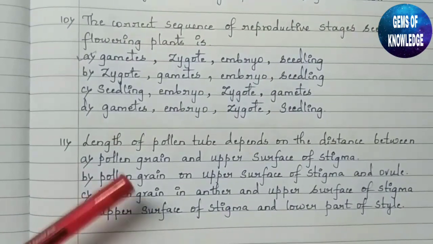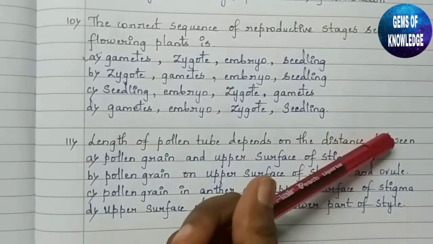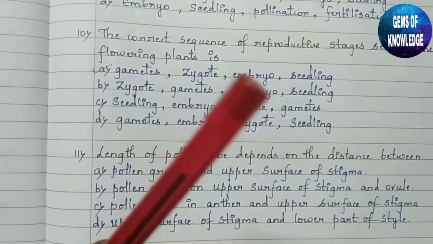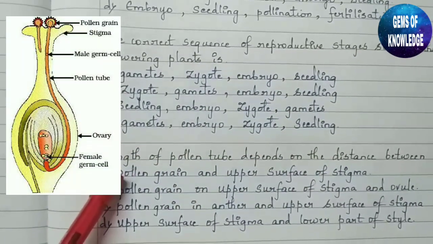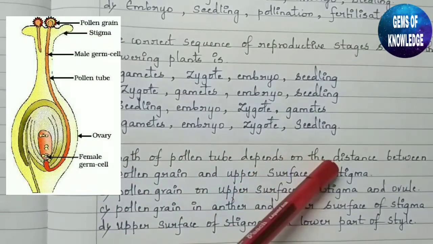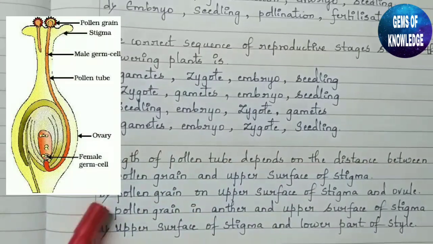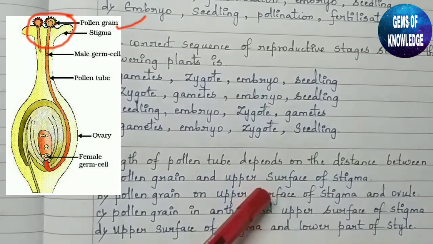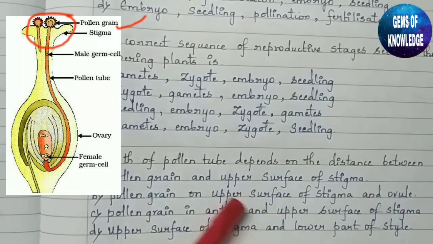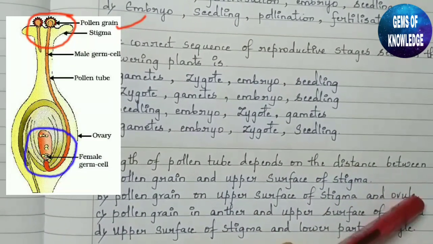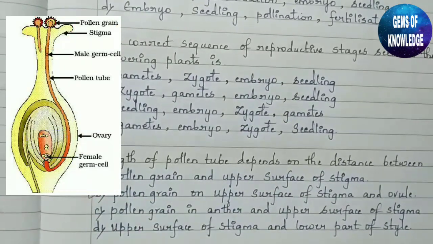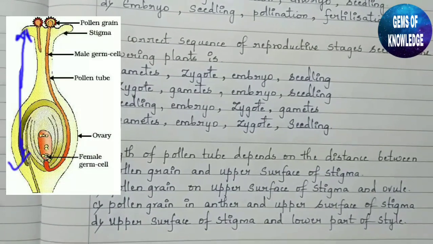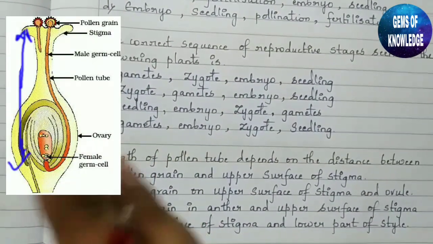Next, the length of the pollen tube depends on the distance between... So we need to know what the length of the pollen tube depends on. Okay, I'll try to insert a picture here. The length of the pollen tube depends on the distance between the pollen grain which is present on the upper surface of the stigma and the ovule. The distance between these two things is the length of the pollen tube. That much long the pollen tube will grow.